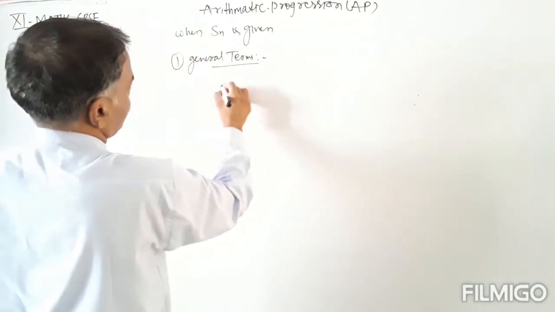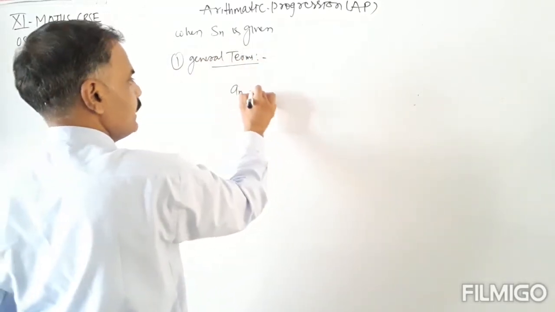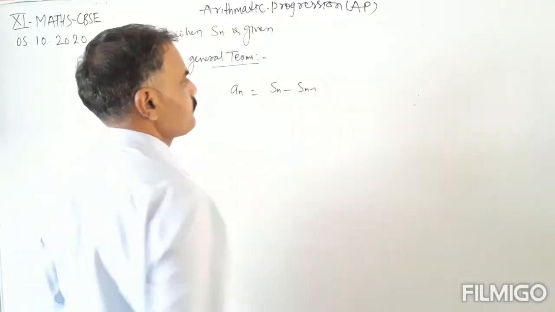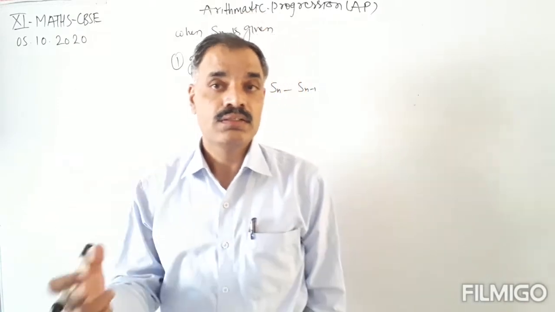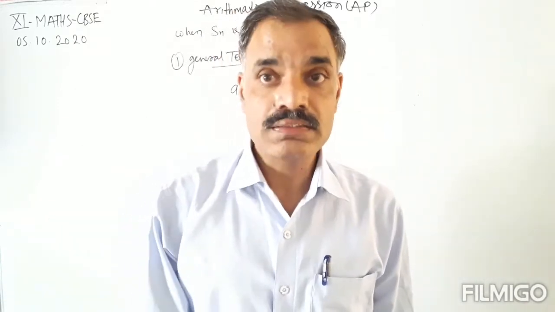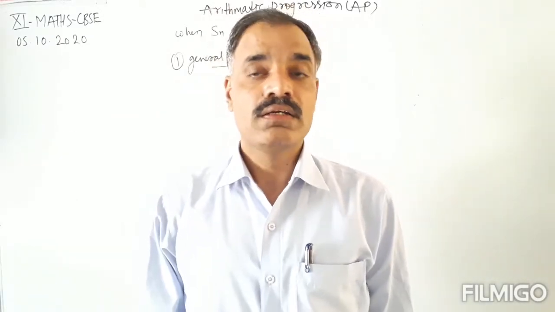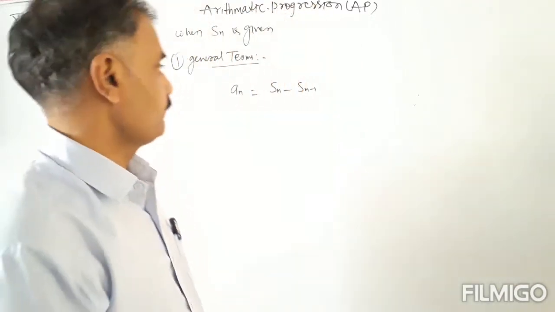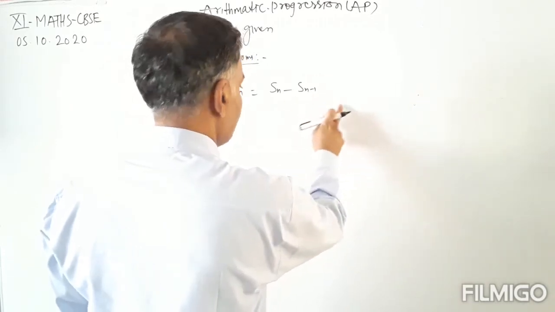The general term is denoted as an. an equals Sn minus S(n minus 1), the sum of n terms minus the sum of n minus 1 terms. Okay, so we will have the general term.